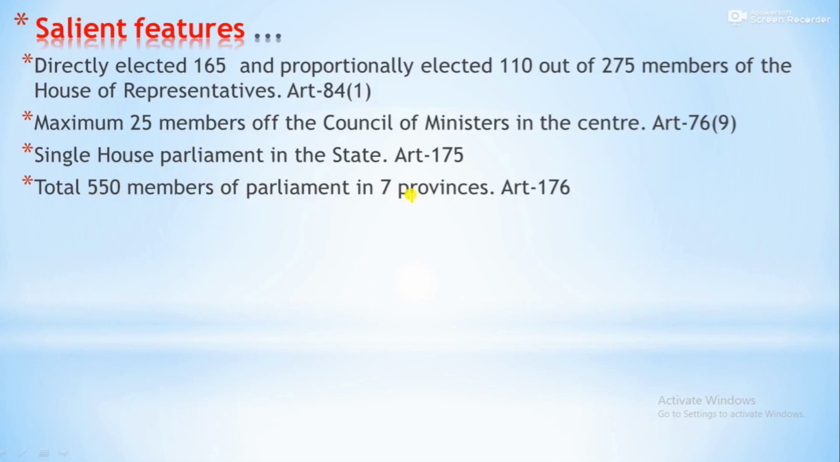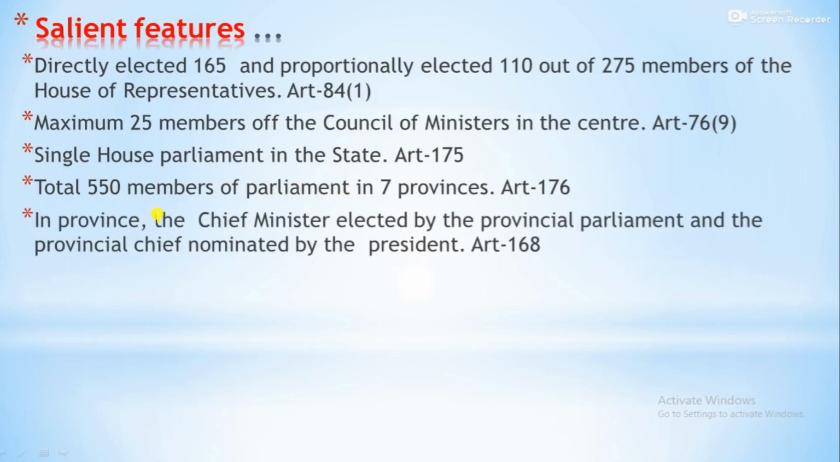550 members of the parliament in the 7 provinces. If you see Article 176, 550 in total. In province, the chief minister is elected by the provincial parliament, and the provincial chief is nominated by the president. So there is the provision of chief minister and provincial government, and another unit of the federal is the provincial chief. The governor is also appointed by the president. If you see Article 168, there is the provision of governor.